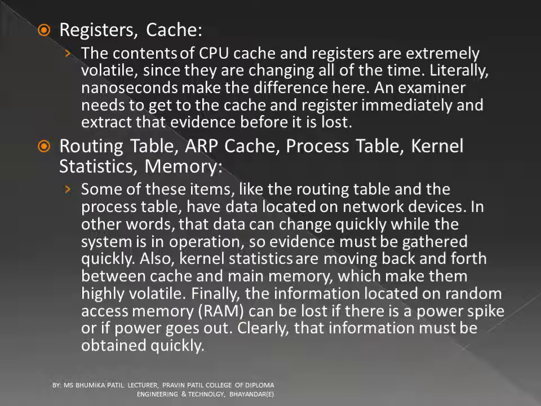Routing table, ARP cache, process table, kernel statistics, memory. Some of these items like the routing table and the process table have data allocated on network devices. In other words, that data can change quickly while the system is in operation. So evidence must be gathered quickly. Also, kernel statistics are moving back and forth between cache and main memory, which makes them highly volatile. Finally, the information located on random access memory can be lost if there is a power spike or if power goes out. Clearly, that information must be obtained quickly.